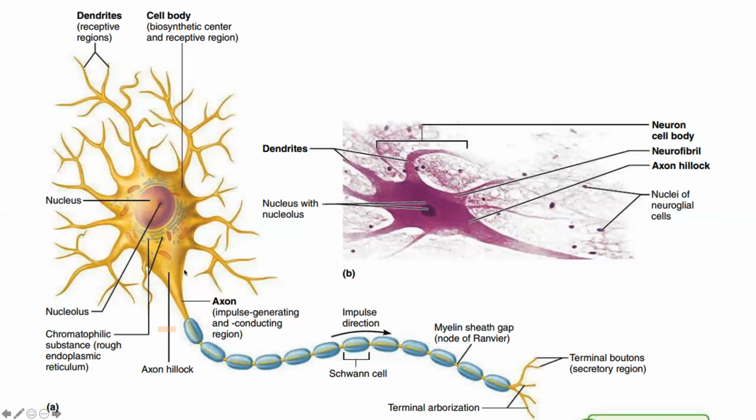And from the cell body, when it gets to the axon hillock, the axon hillock will determine if the neuron will send an action potential or not. Then that action potential will travel along the axon, and when it gets to the terminal arborization, they will transmit the chemicals from the terminal buttons.